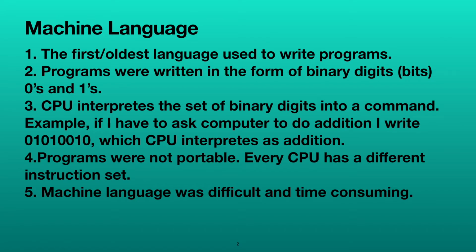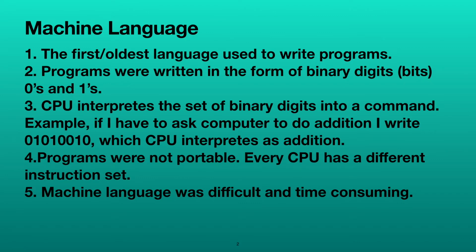And also, machine language is not portable. If we have a CPU created by one company that has one particular set of instructions, that may not be the same for another CPU created by another company. Then we can't execute the code written for one CPU on another CPU. That says the programs written in machine language are not portable. So to make the programming a little easier, the assembly language was developed.